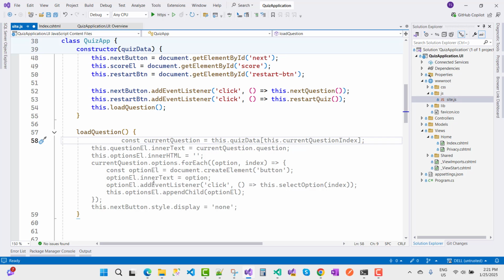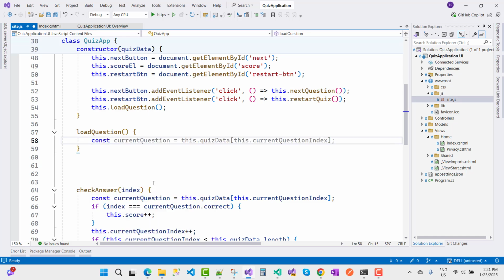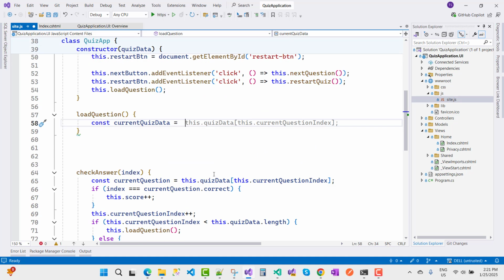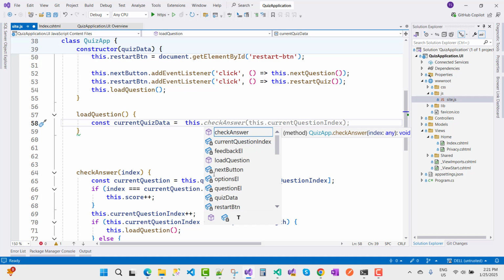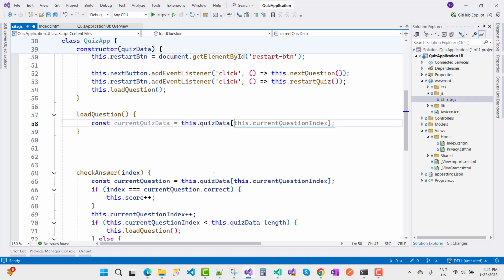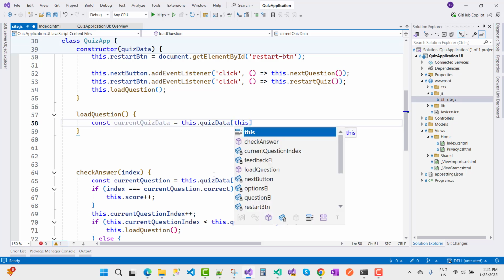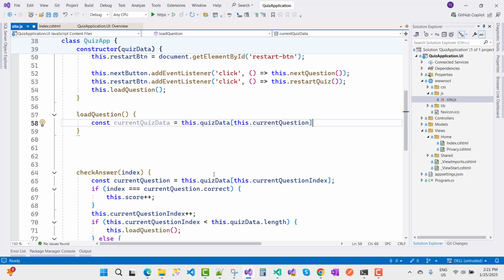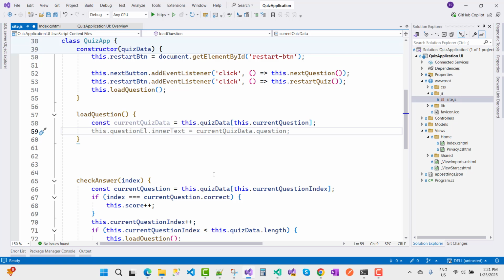So that is the current question. Now I want to add const currentQuizData, and that one is the quizData. So this.quizData, it's a type of currentQuestion from this.currentQuestion.